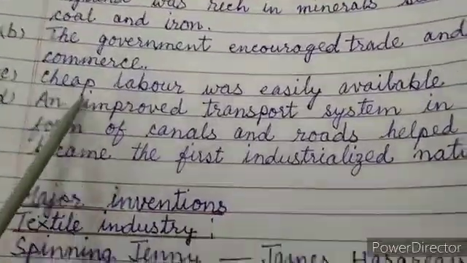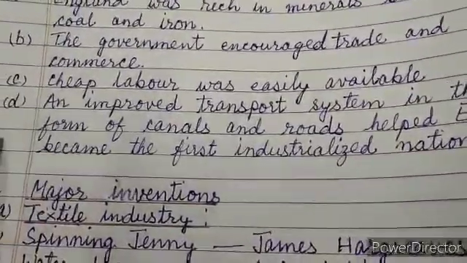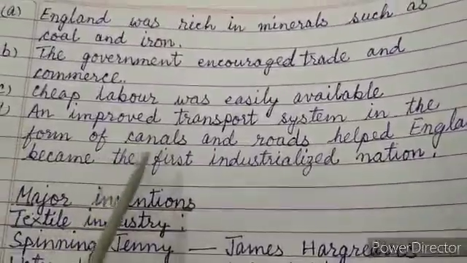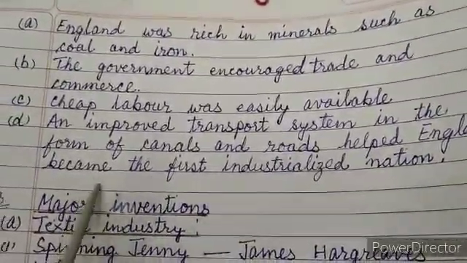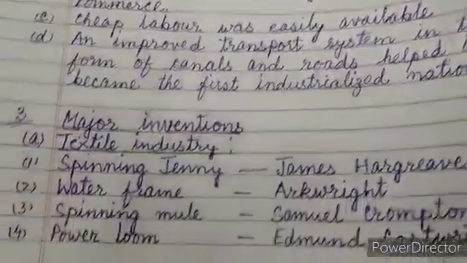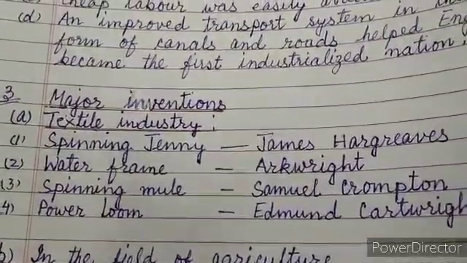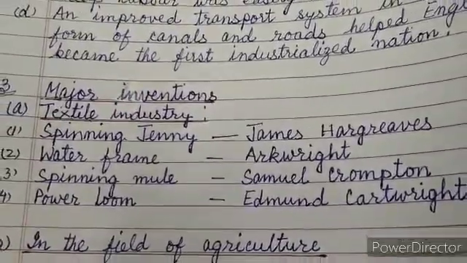Third, cheap labor was easily available. And fourth, an improved transport system in the form of canals and roads helped England become the first industrialized nation. After this, children, let's see what were the major inventions of this period of the Industrial Revolution.